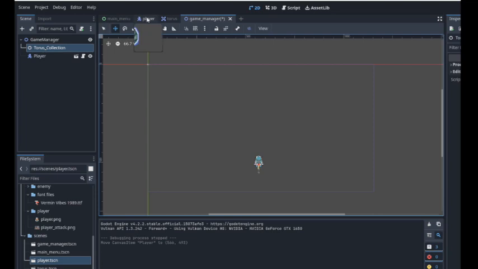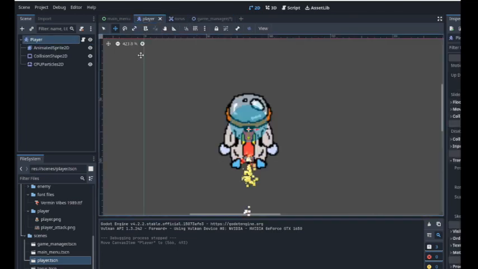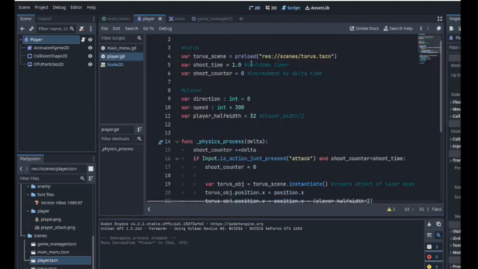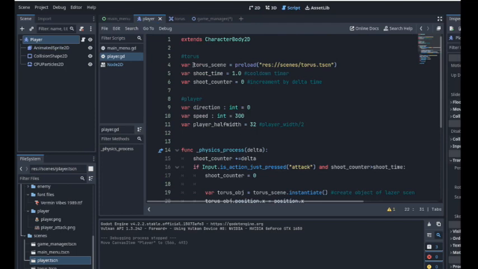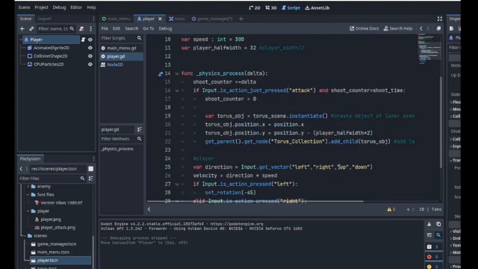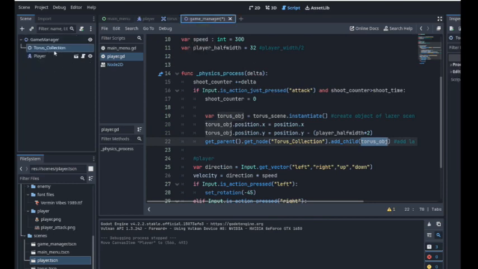Or we can press the left click to spawn them in, alright? Now let's go to the script folder. We need to preload the torus scene, and then instantiate it over here to create an object. This object then gets added to my torus collection, which is an empty node, alright?